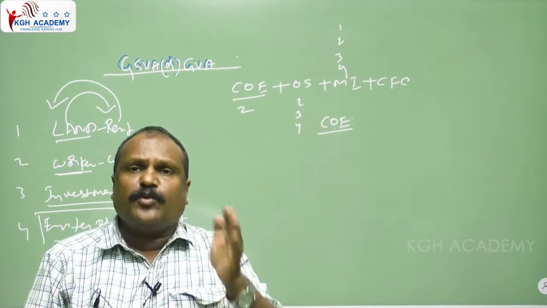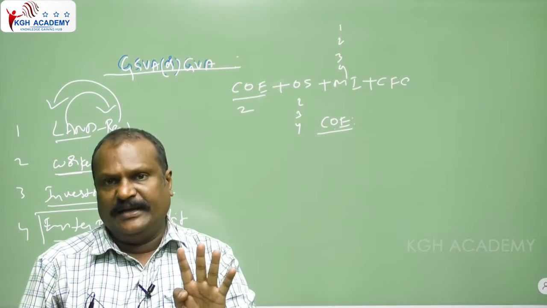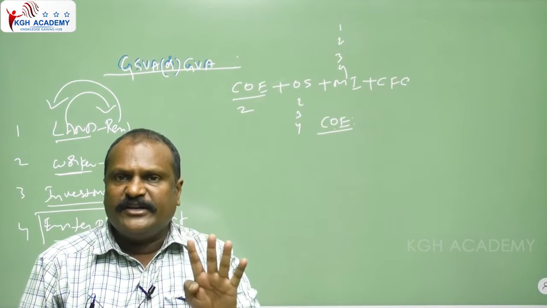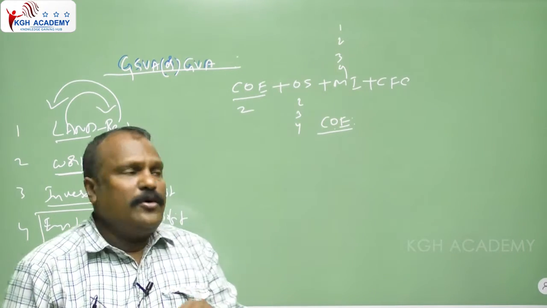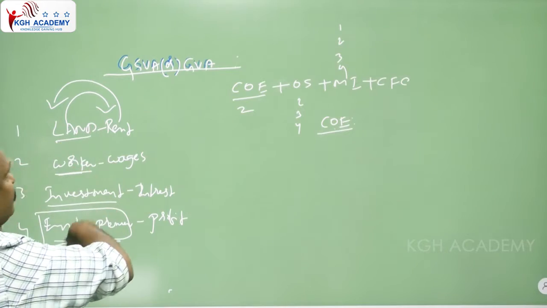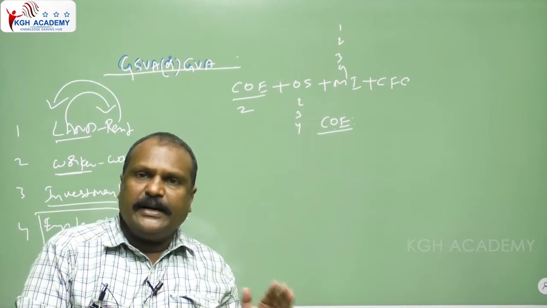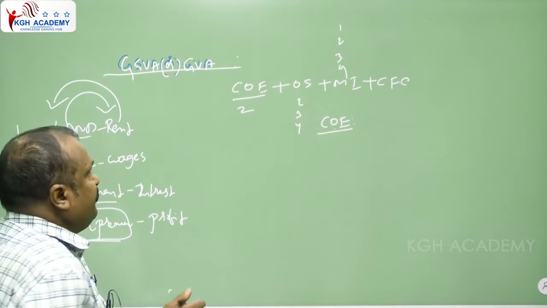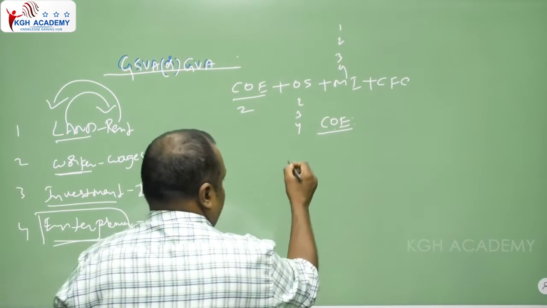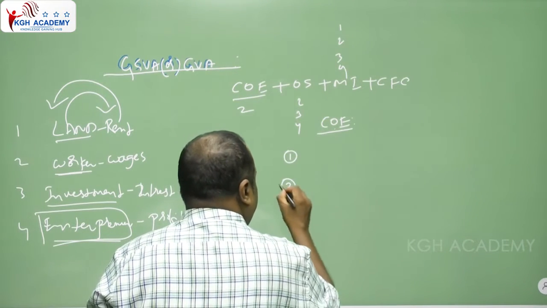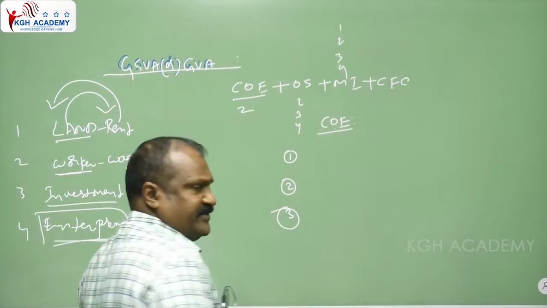So the economy is produced by the four factors only: land, worker, investment, and entrepreneur. The income from the four factors is counted in the name of the GVA at the state level or the national level. Got it? COE, compensation of employee. The salary is paid to the employee in three kinds.